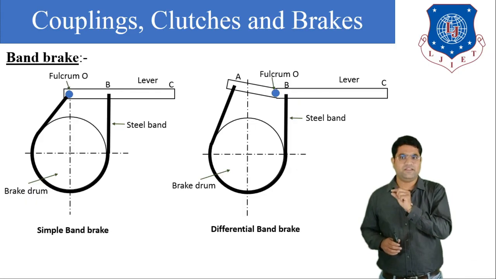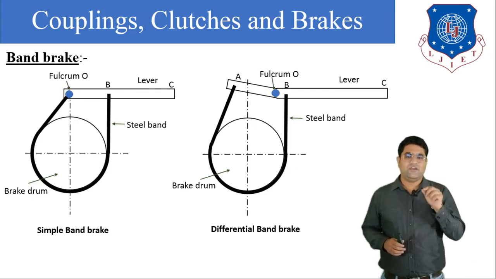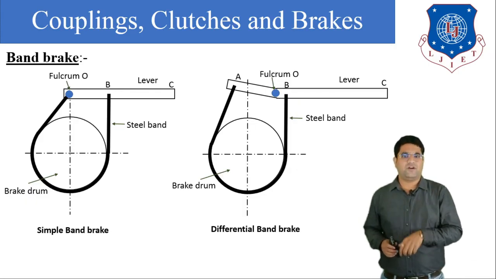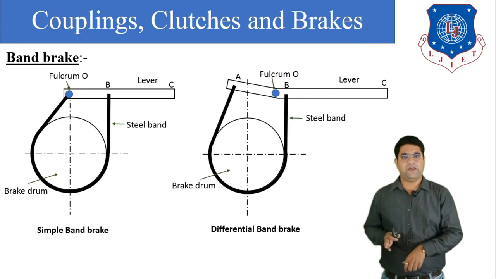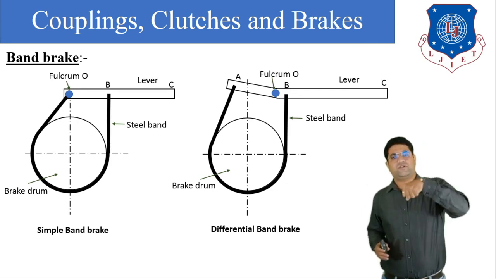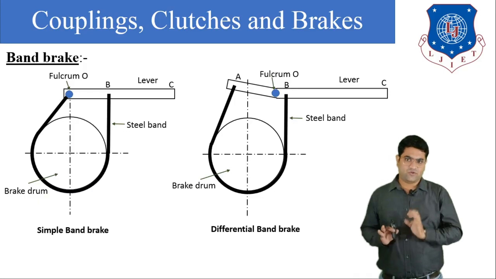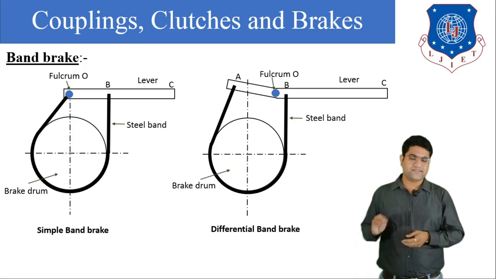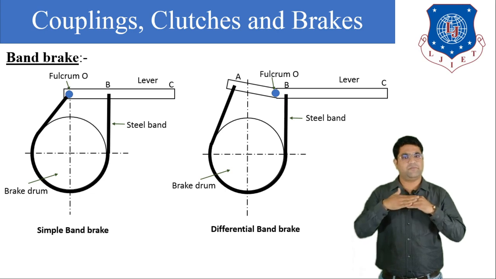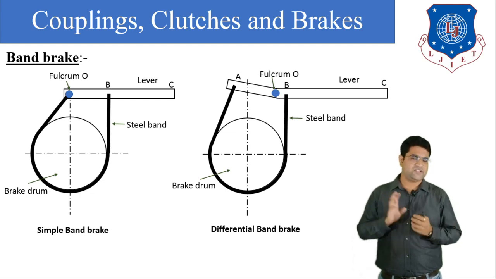You can see our lever is ABC. So whenever we want to stop the wheel in the simple band brake, we have to create force in the upward direction. Simply, the speed of the wheel will be reduced because of the friction between the band and the pulley, and finally it will stop.